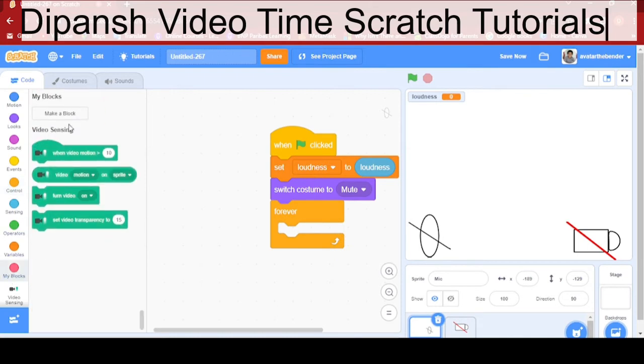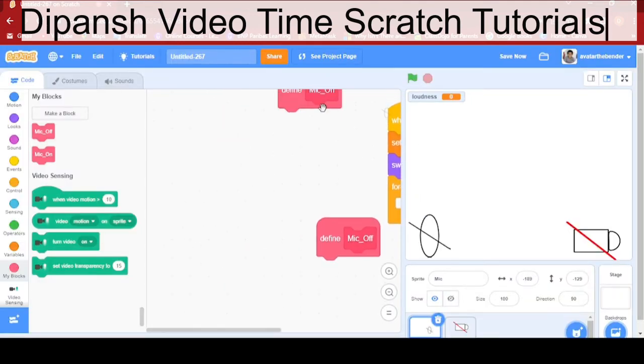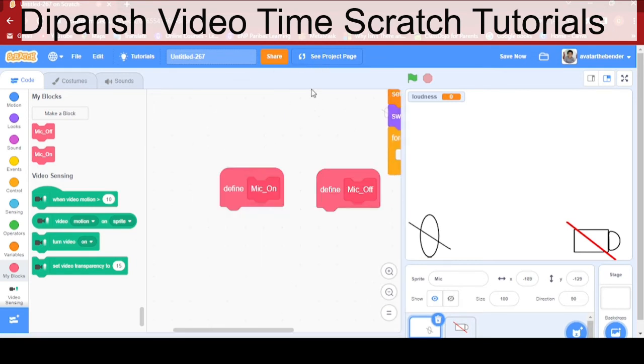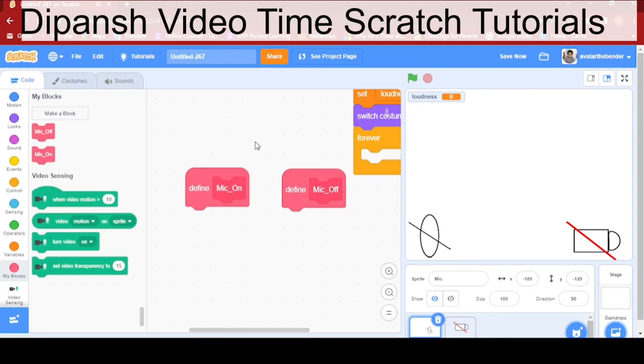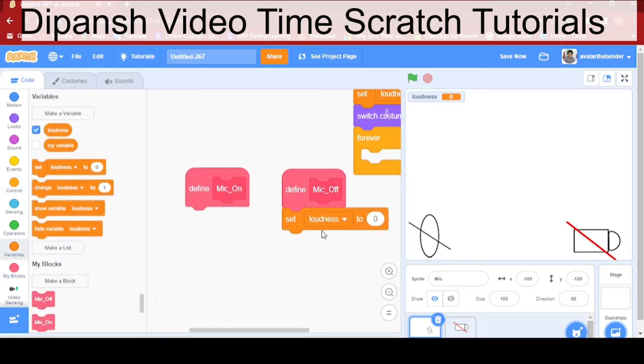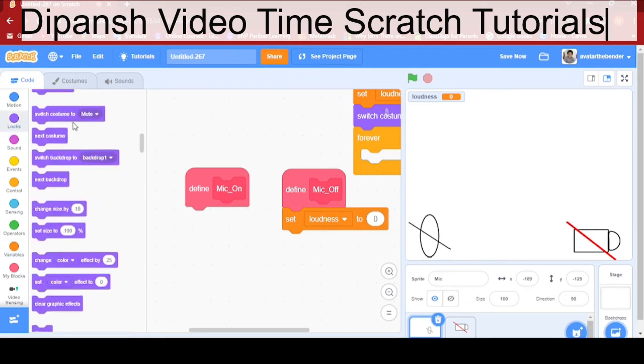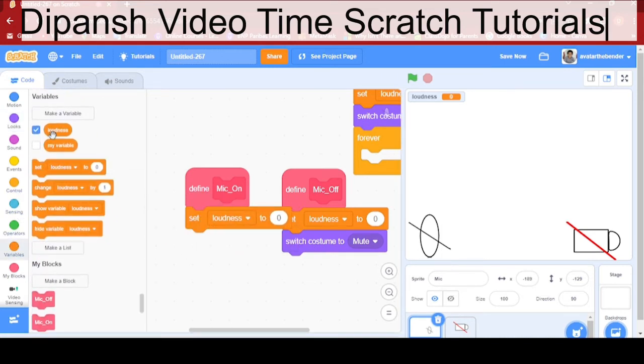Forever, we can make blocks called mic on and mic off. Mic on, run without screen refresh, and mic-off, run without screen refresh. Okay, so what will we do in the mic on and mic off? The mic on will do quite some things. In the mic off, set loudness to 0 and switch costume to mute. Then mic on, set loudness to loudness.